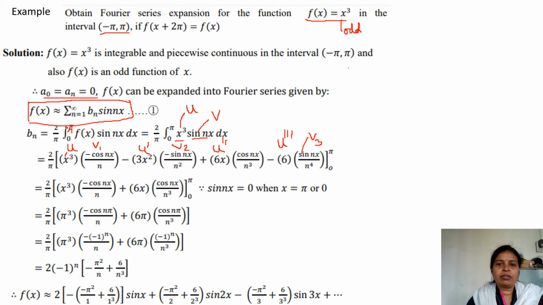So I will explain you the formula here once of integration by parts.